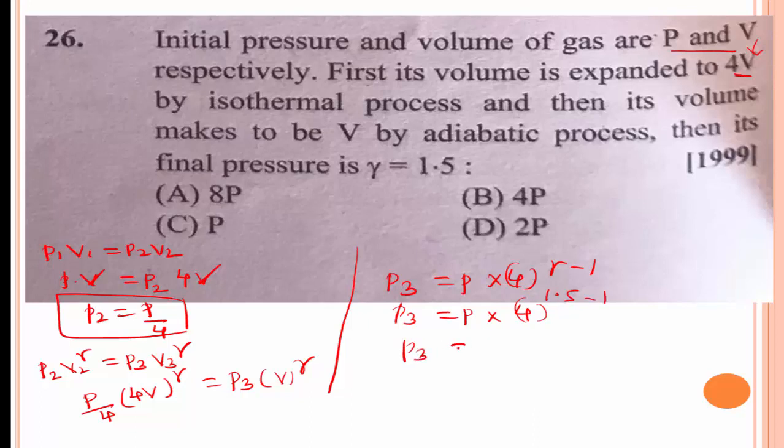Therefore, P3 is equal to P into 4 to the power of 0.5. We get P3 is equal to 2 into P. The option D is the right answer. Here it is the final pressure: when its volume changes from V to 4V, and then is made V again by the adiabatic process, the final pressure is 2 times its initial pressure.